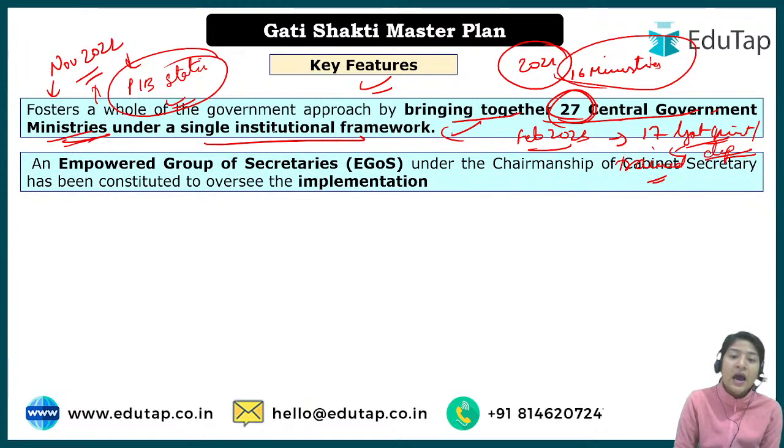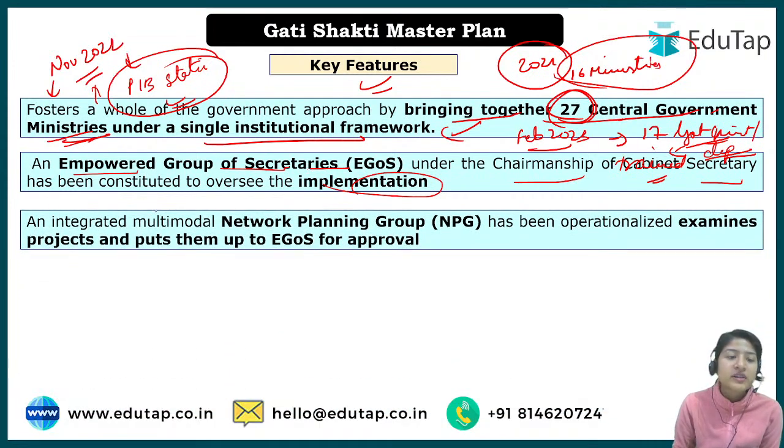Okay, now for this, because there is no specific ministry that is involved, there are various ministries, but there will be some department for implementation, for project approval, and for some technical support as well, right? So for looking at all the implementation, we have the Empowered Group of Secretaries, and that will come under the chairmanship of the Cabinet Secretary. Okay, so the empowered group of secretaries is for implementation and for approval of the projects.